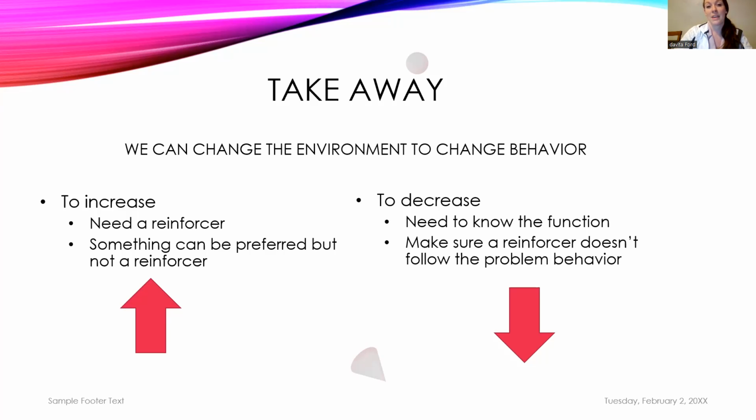And then the main thing, once you know what the function is, is to make sure that there's not a reinforcer following the problem behavior. So for example, when the kid is screaming when they see the green beans, they see those carrots, and then the green beans and the carrots go away. If escaping it is a reinforcer, then that is going to go up. So in the future, when you try to present those vegetables to the kiddo again, they're much more likely to try to scream, and they might even try all the other things to try to continue to get out of it.